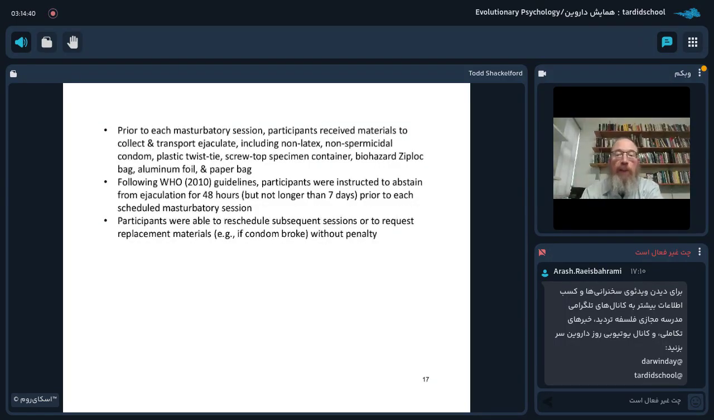Now, prior to each masturbatory session, participants received materials to collect and transport their ejaculates, including a non-latex, non-spermicidal condom, a plastic twist tie, a screw-top specimen container, a biohazard Ziploc bag, aluminum foil, and paper bag. Following World Health Organization guidelines, participants were instructed to abstain from ejaculation for 48 hours, but not longer than 7 days prior to each scheduled masturbatory session.